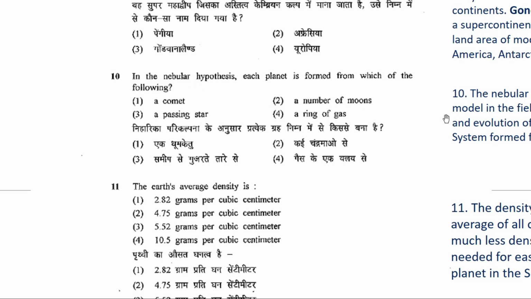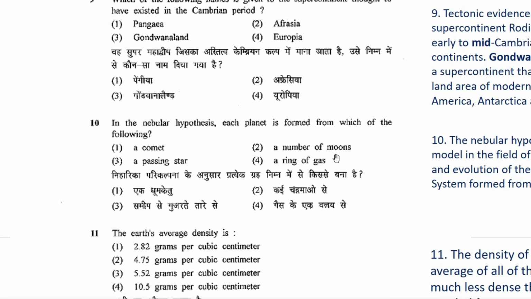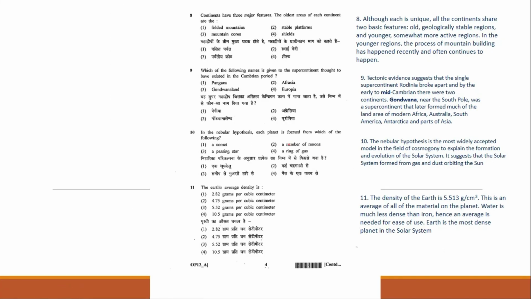Now let's look at your explanation. The nebular hypothesis is the most widely accepted model in the field of cosmogony to explain the formation and evolution of the solar system. It suggests that the solar system formed from gas and dust orbiting the sun. So definitely in nebular hypothesis, your solar system originated from a ring of gas and dust. Alright, so the correct answer for your question will be option 4, a ring of gas.